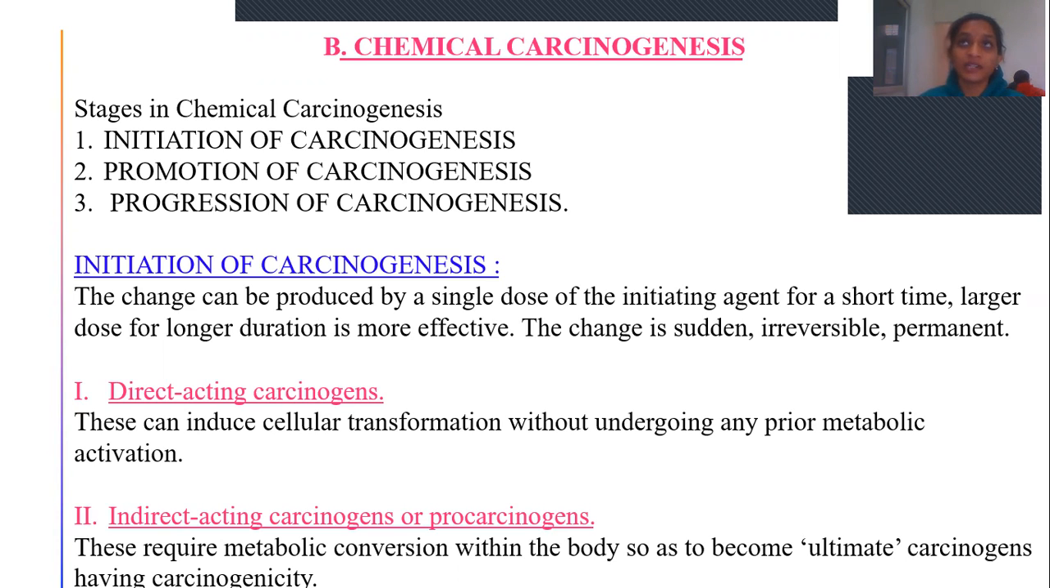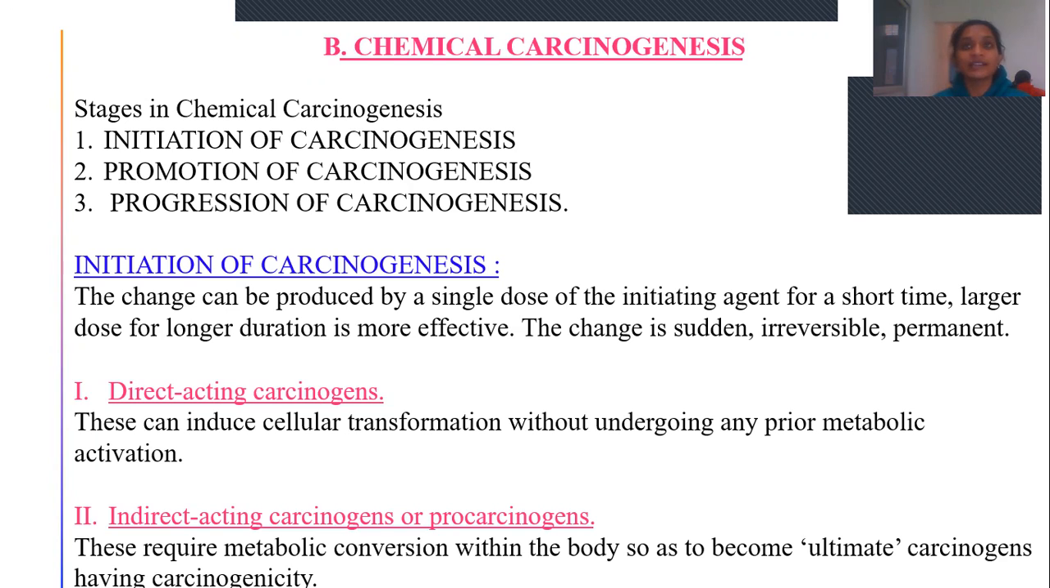That means a particular chemical will initiate carcinogenesis when a person is exposed to it for a short duration in a large dose or for a longer duration. Then this initiation will be done. The change produced during carcinogenesis initiation is very sudden, irreversible and permanent. Here again these carcinogens are of two types, that is direct acting carcinogens and indirect acting carcinogens.